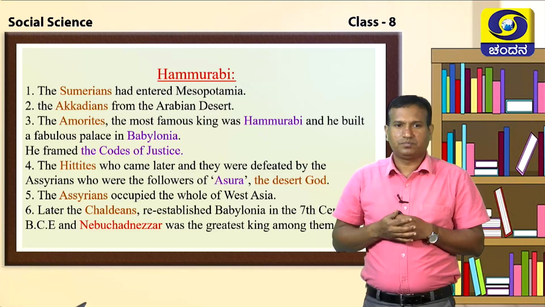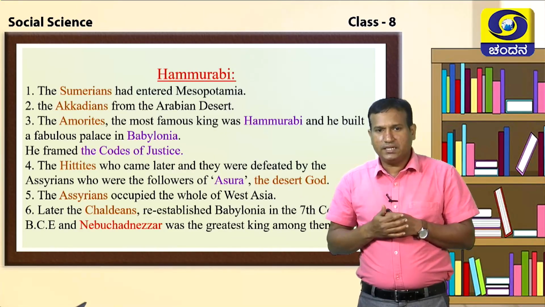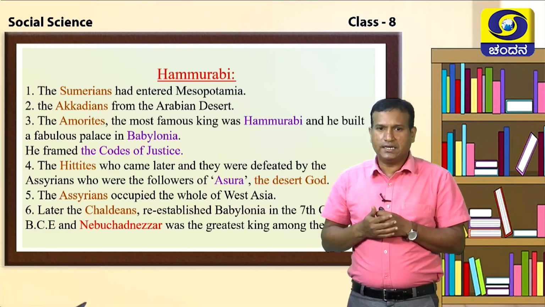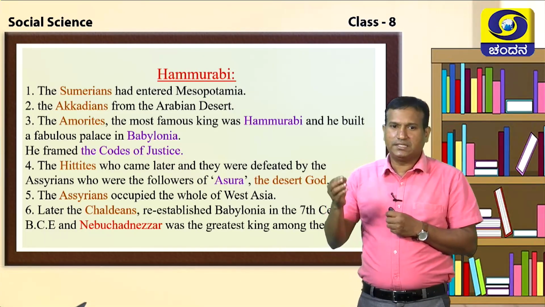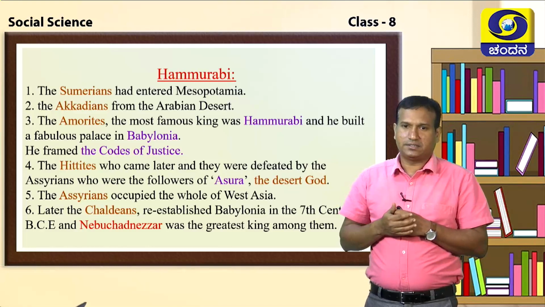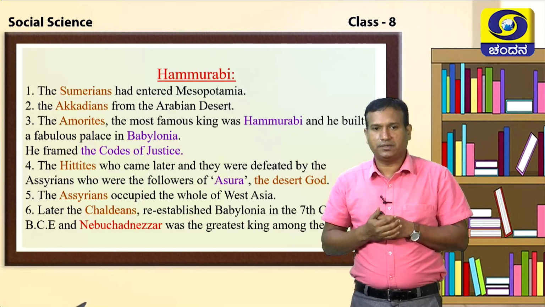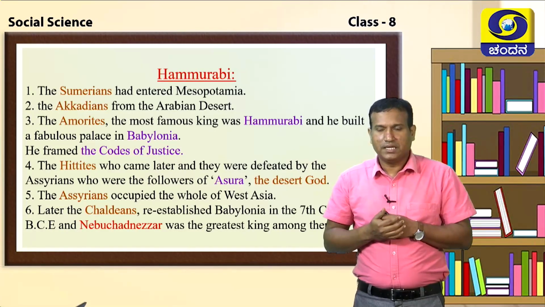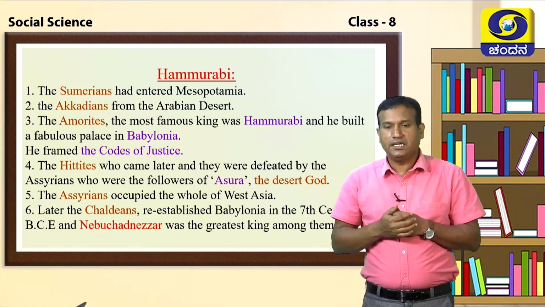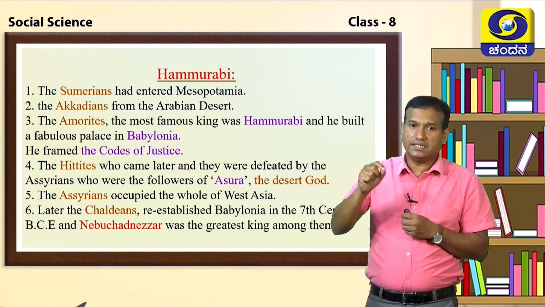After that, the Hittites came to defeat, and they were defeated by the Assyrians. These Assyrians were followers of Asura. They were desert god people. The Assyrians occupied West Asia. Later on, the Chaldeans re-established Babylonia in the 7th century. After re-establishing Babylonia, Nebuchadnezzar became the ruler. He was the greatest king during the time of the Chaldeans.